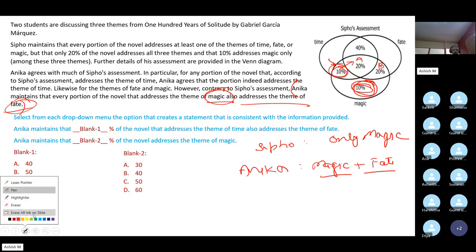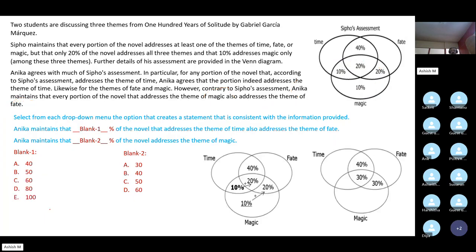Good question. So according to Anika, this is how these values should move. This 10% should move here, while this 10% should move here. So the final diagram is this one. This is Anika's final assessment.